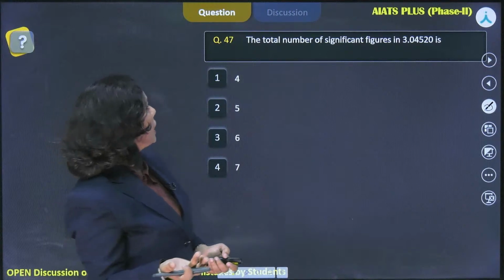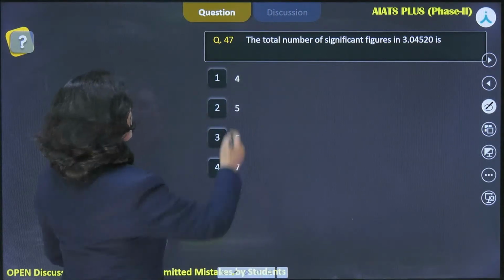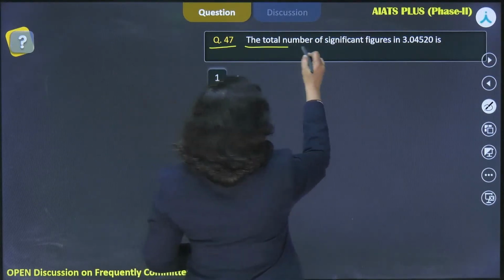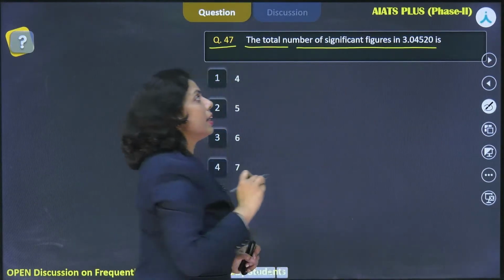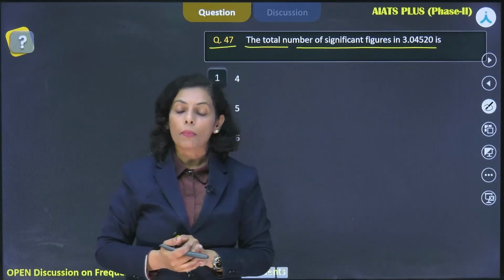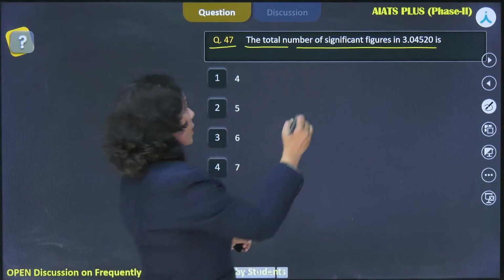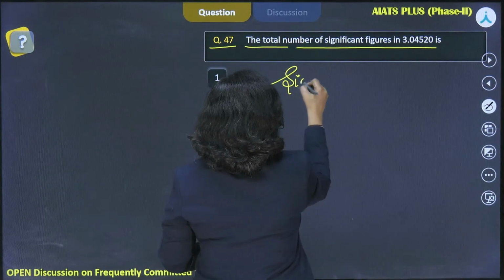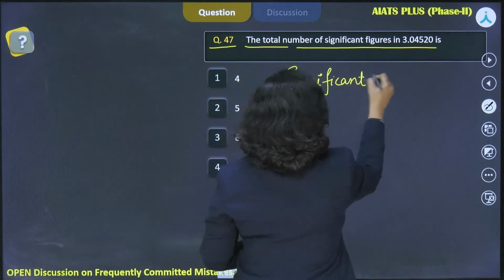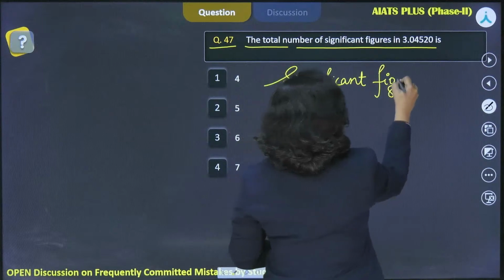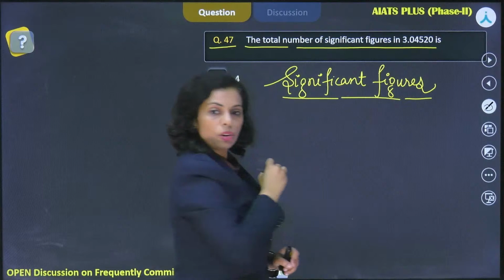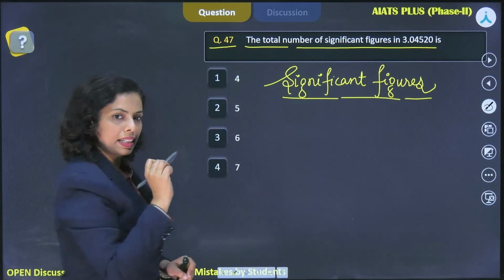Okay. Now, the next question is question number 47, and that question says the total number of significant figures in 3.04520. This is a number which is given. I hope you know about significant figures. How to find out? Yes, Hilal said 2.